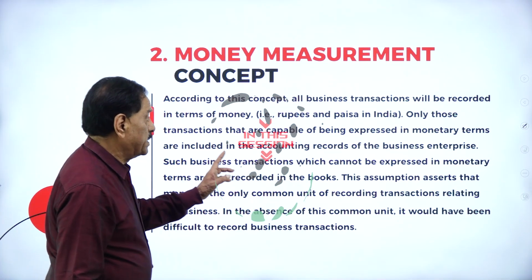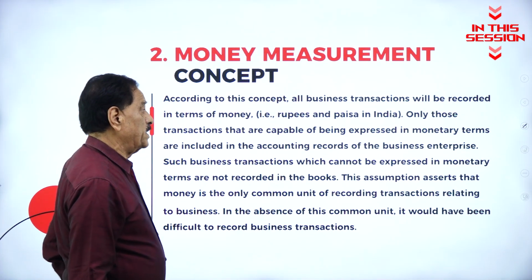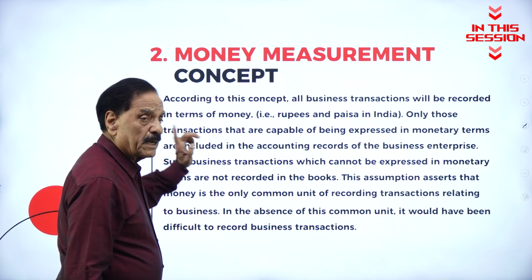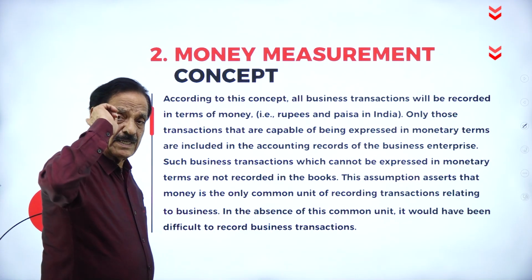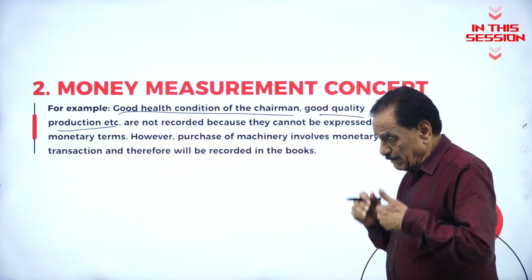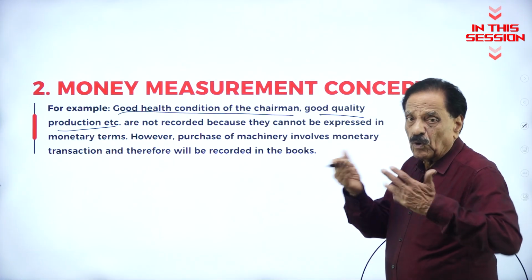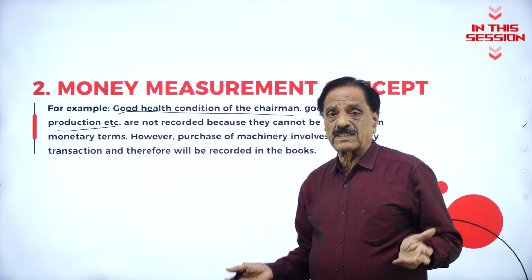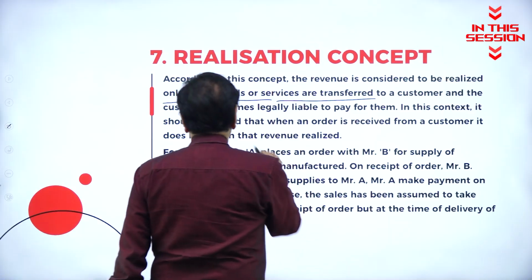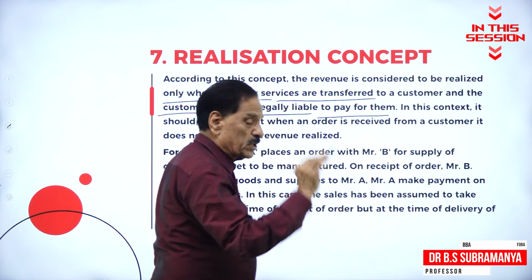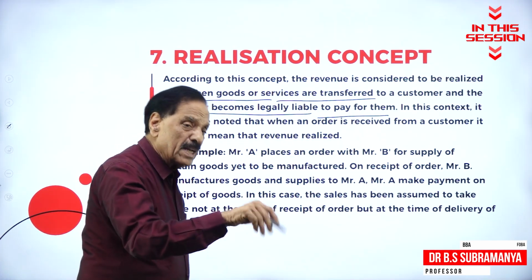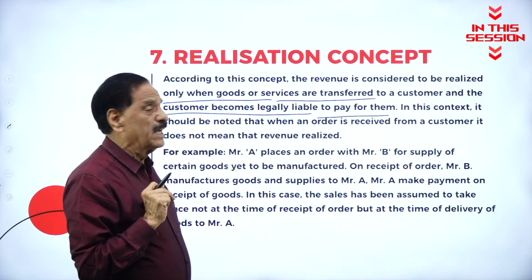According to this concept, all business transactions will be recorded in terms of money only. When you purchase machinery, machinery is coming in, cash is going out. Both are monetary transactions that will be recorded. And the customer becomes legally liable to pay for them. When the goods reach the customer, then only is the customer liable to pay to the creditor.